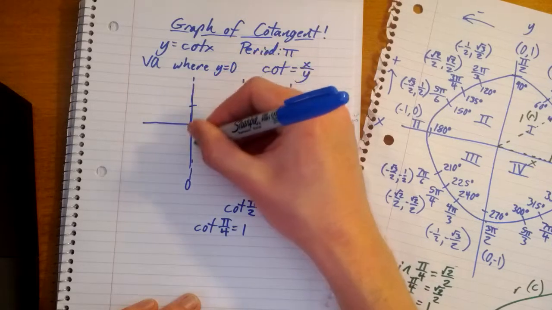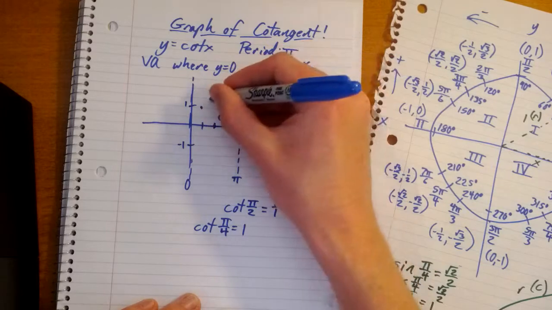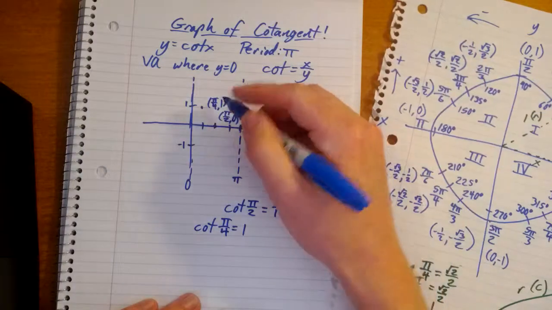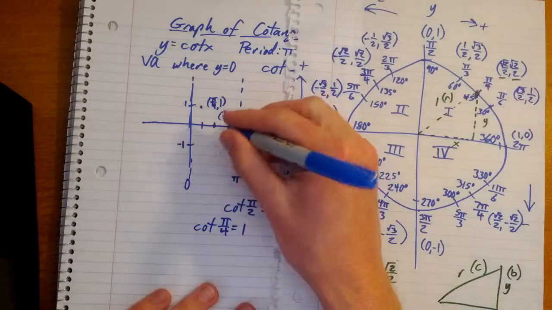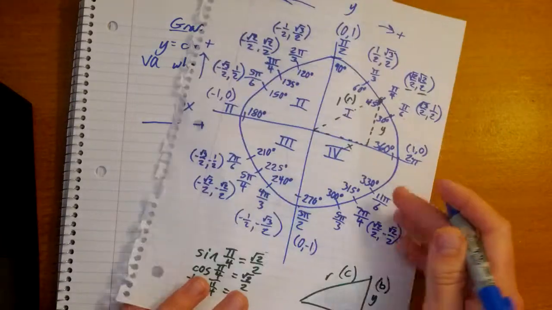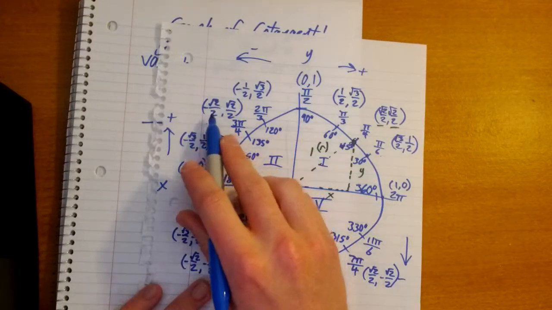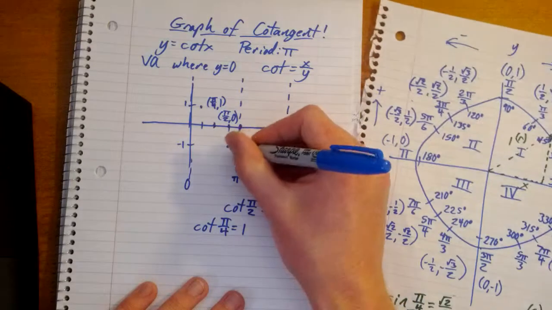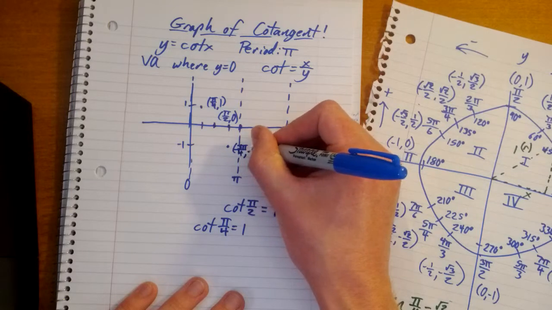Okay. So I have 1 and 1, negative 1. So pi over 4 is our x value, and 1. Okay. That means we will have at 3 pi over 4, 3 pi over 4. Now here's where it gets different. 3 pi over 4, one of these is negative, see? The x is negative. So that means it's going to be a negative 1. So now we have 3 pi over 4, negative 1.